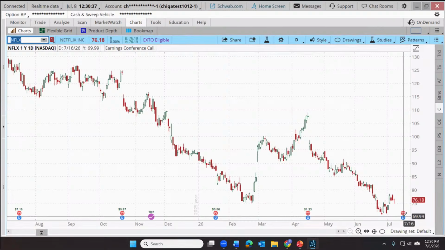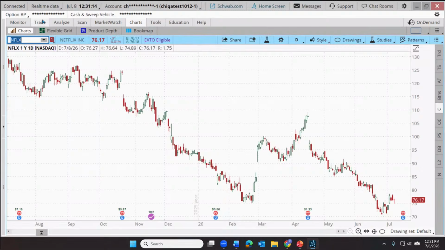So maybe their plan is if the stock is trading above $80 on the 17th as a reaction to the earnings announcement, maybe they think that momentum might carry the stock higher. Obviously, I don't know if that's going to actually happen or not. Even if it gets up to 80, maybe the stock fades. But there are certainly traders who trade on earnings announcements. But I mostly want to use this as a setup for a discussion of once we have a concept for a trade, how do we put that into action on the platform?